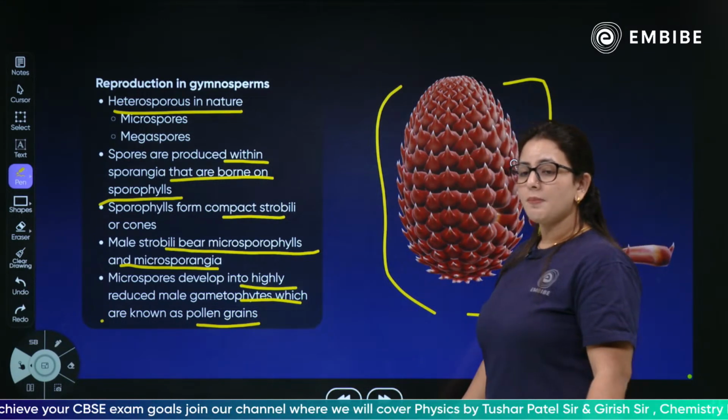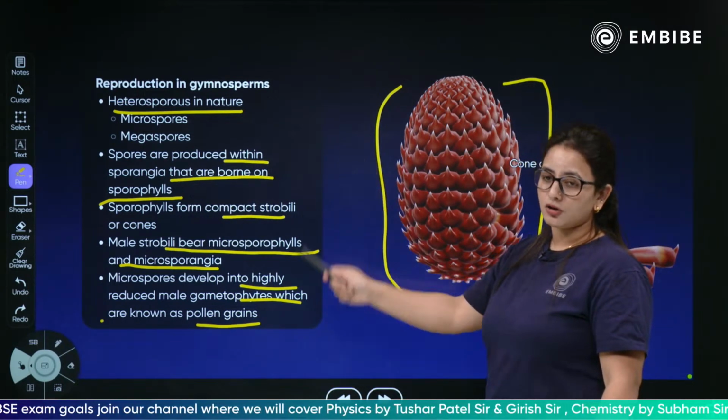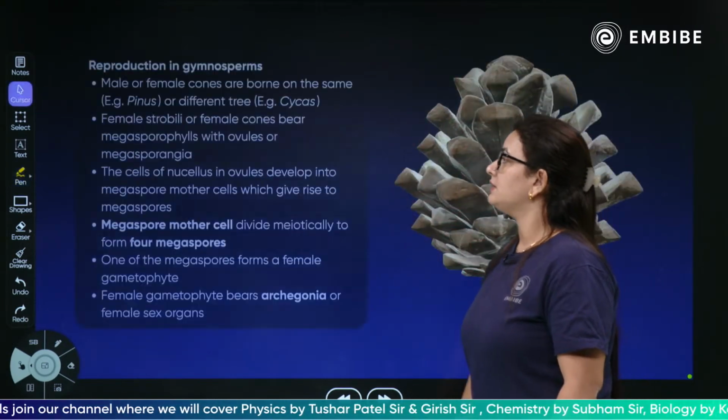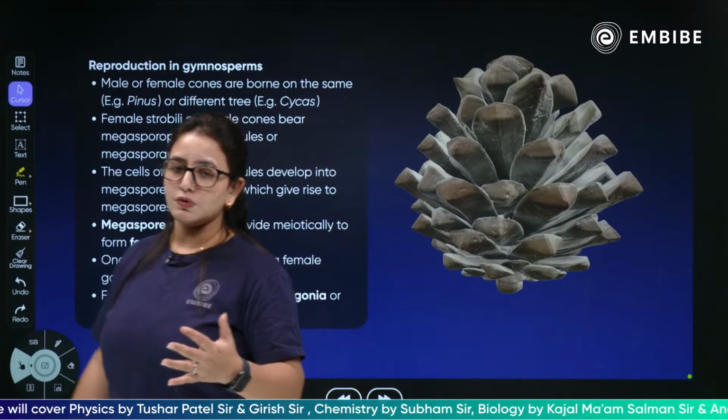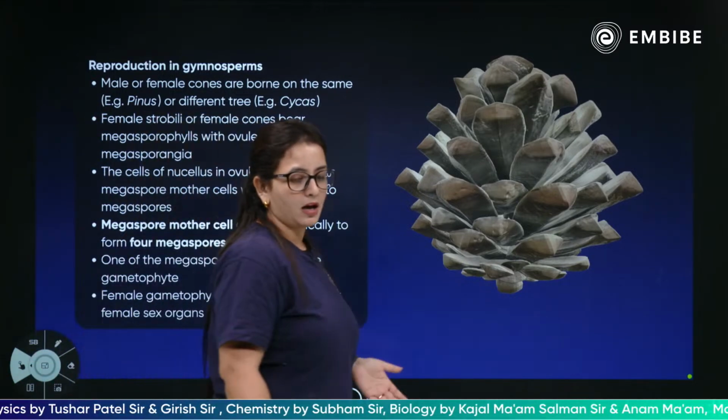Clear? So talking about the microsporophyll, we also have the megasporophyll. So children, there is a megasporophyll also, which leads to the development of the megaspore.